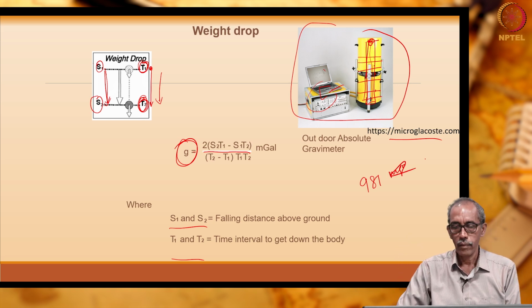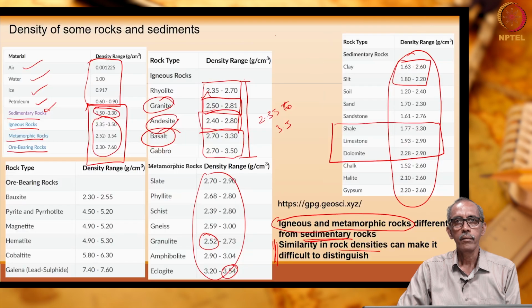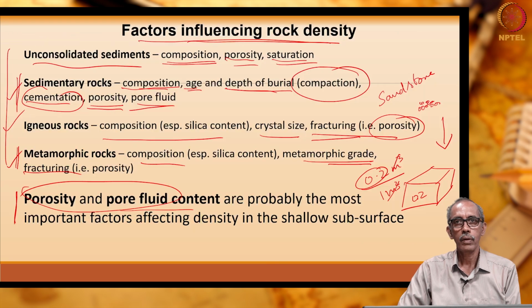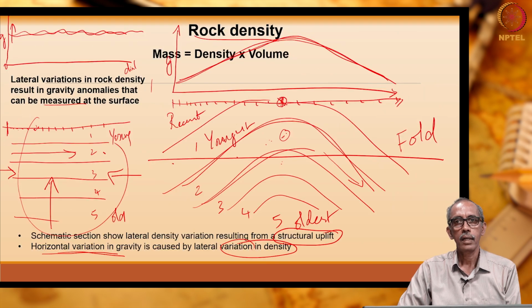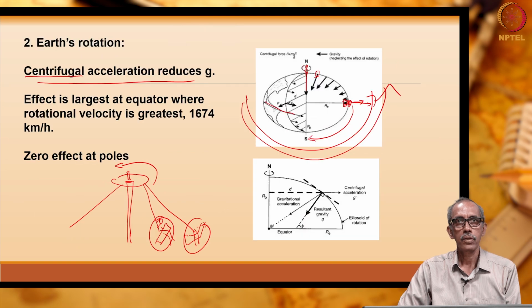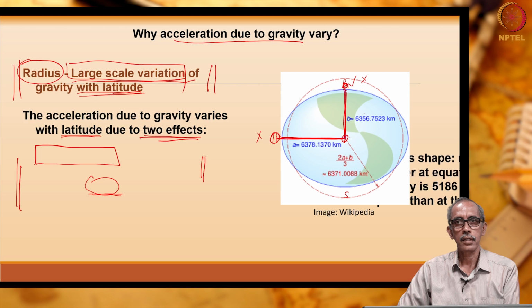We had already seen how the gravity value varies over the surface of the earth, and we had written the acceleration due to gravity already. So, 980 Gal is the approximate value of acceleration due to gravity.